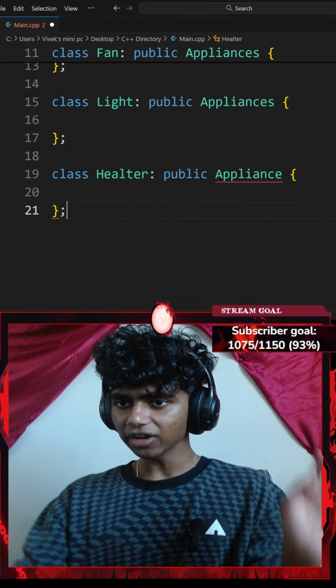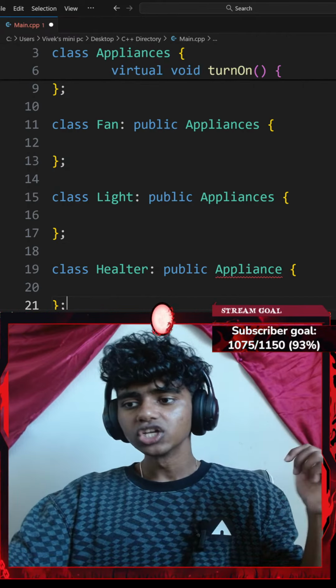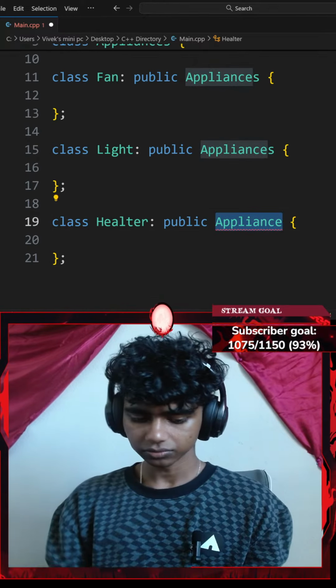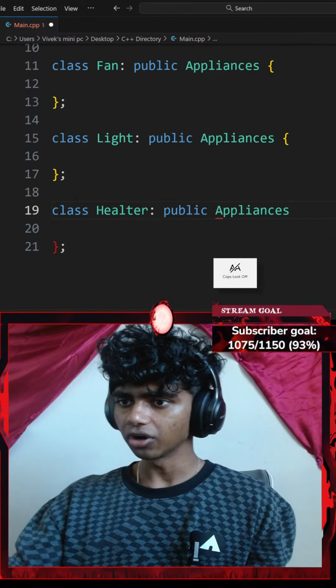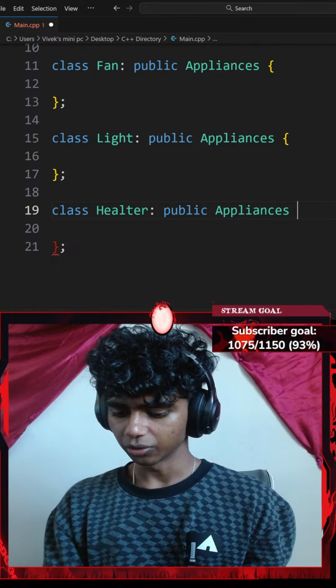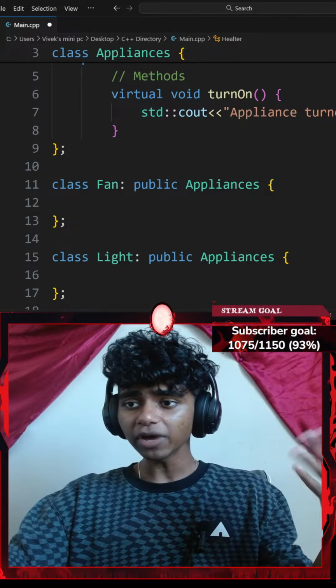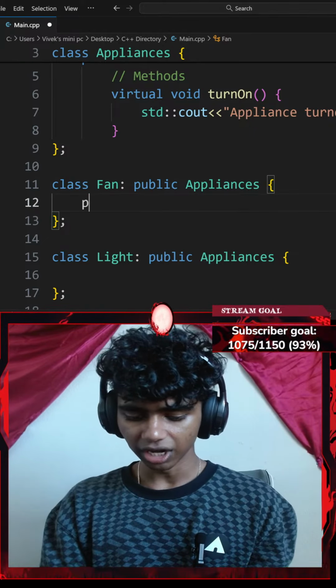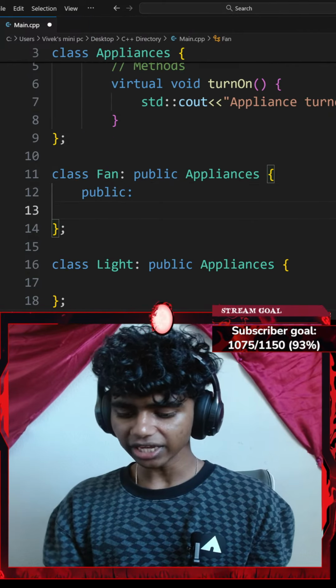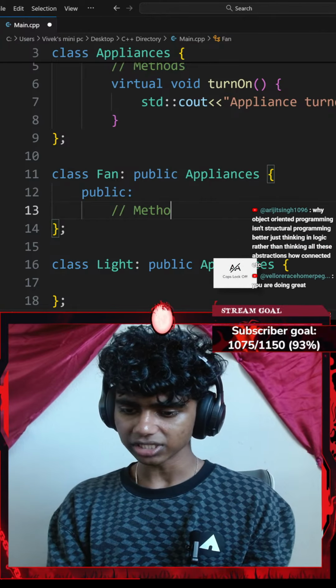Now let's go ahead and fill in the content for each class. Did I spell this correct? There we go. Okay, and then I'll go with a pair of curly braces. Alright, perfect. Now inside of my Fan class, firstly, let's make everything public and then add a comment that says methods.